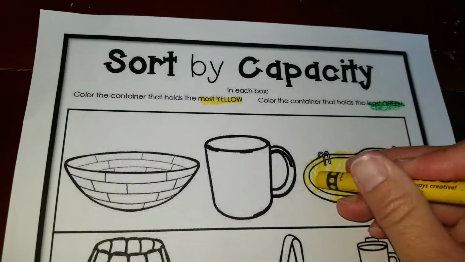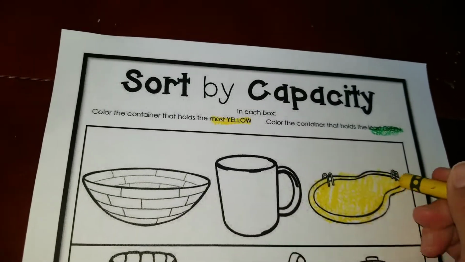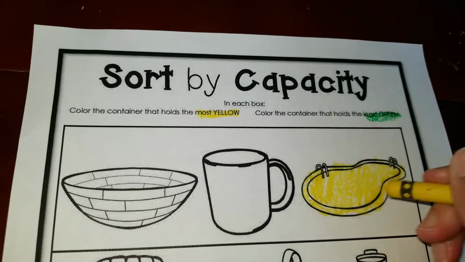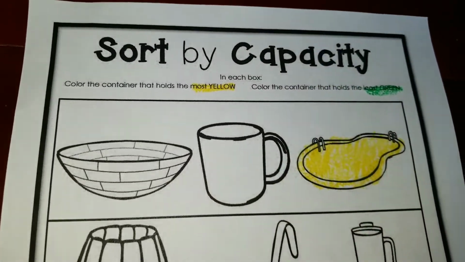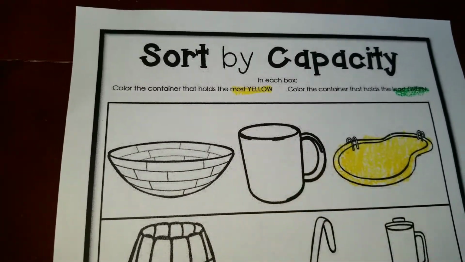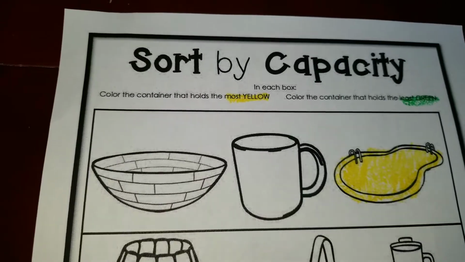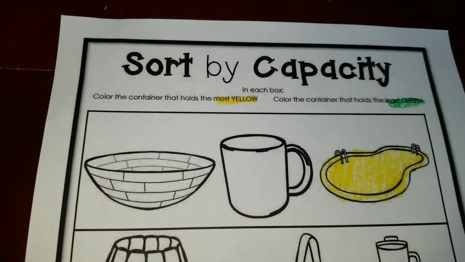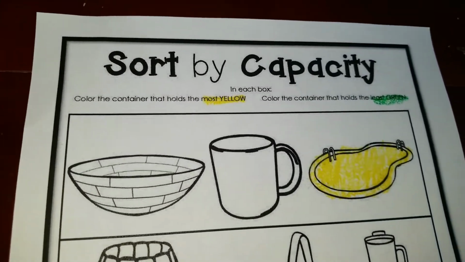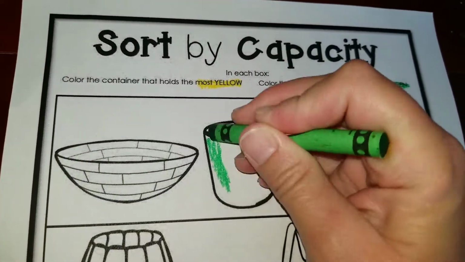And then, boys and girls, which one do you think can hold the least? We only have two objects left. Could it be the basket or could it be the cup? What do you think, David? The cup. You're very right. Yes, David is very right. The cup is the one that can hold the least.